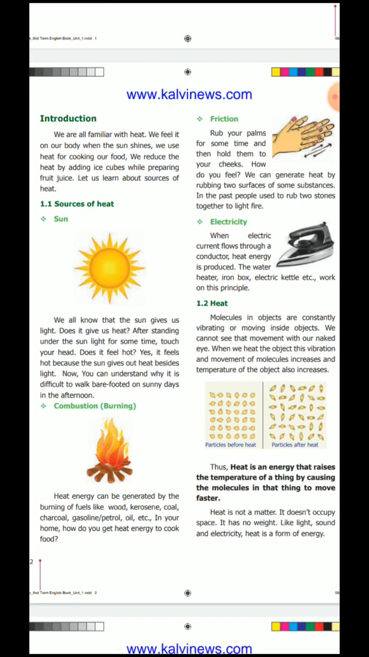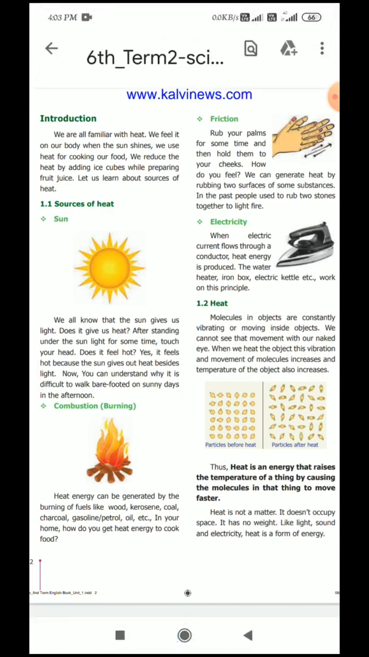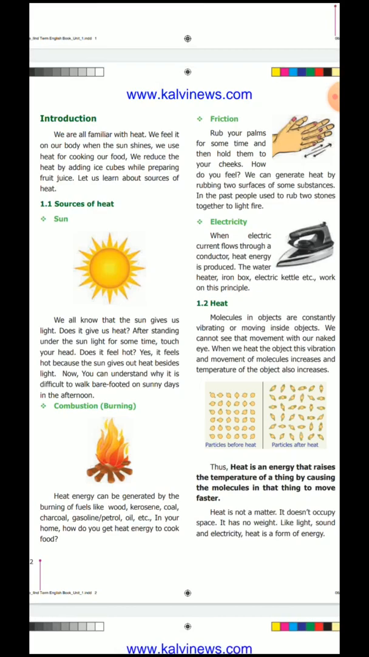Next, friction. Rub your palms for some time and then hold them to your cheeks. First, you rub your palms and then hold them to the cheeks. How do you feel? It becomes hot because of the friction, because of the rubbing between the two surfaces. So, you get the heat. Rub your palms means you get the heat due to the friction.